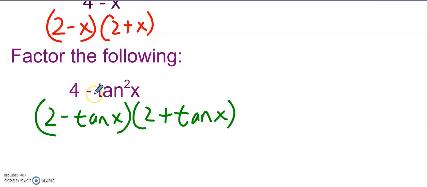So that still works with trig functions, right? It's a perfect square minus something else that is a perfect square. In this case, that perfect square is tangent of x, quantity squared. We already talked about that notation a couple of slides ago, so we understand that's what this means. And so this factors into 2 minus tangent of x times 2 plus tangent of x.